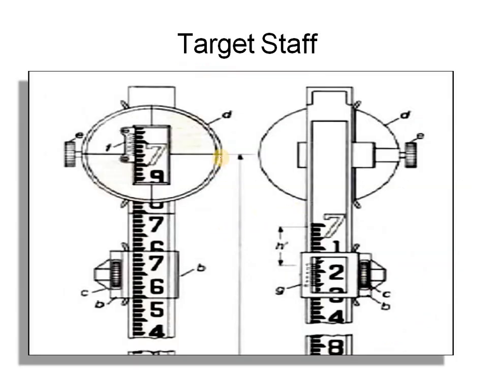So this is our target staff. You can see the instrument here. The circle type target is there, and when we rotate, it comes down, and when we rotate up, it goes up.